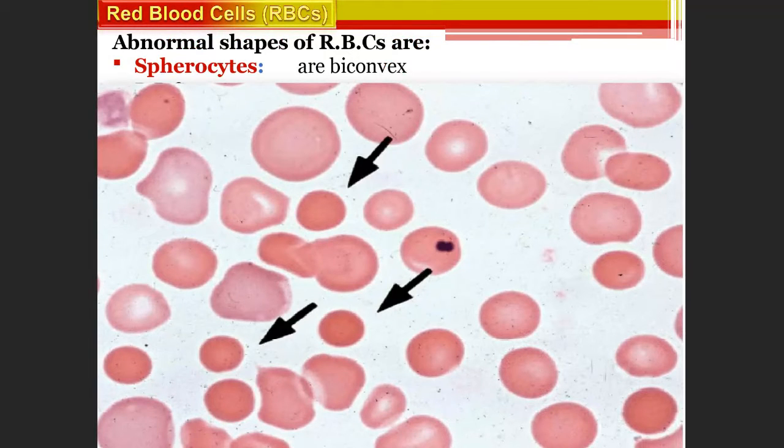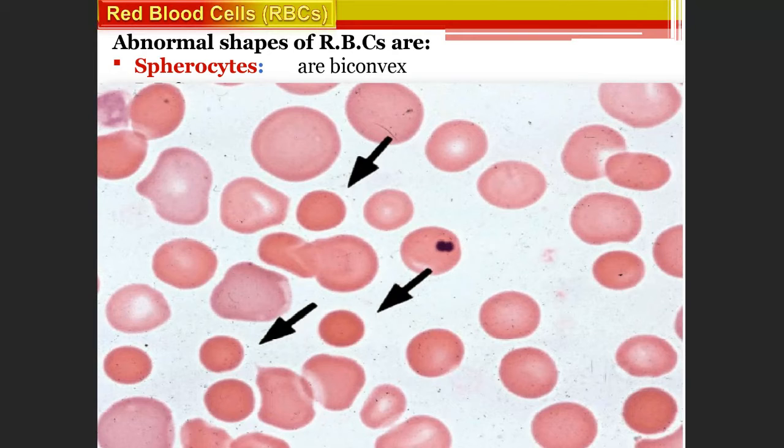And sometimes there are abnormal shapes of red blood cells. These are called spherocytes. They are biconvex. If you see the black arrow here, these are the normal disc-shaped cells. But here you see the biconvex appearance of the cells, this one and this one.